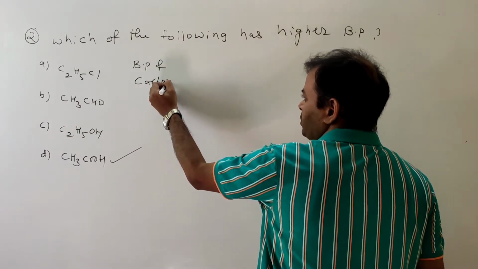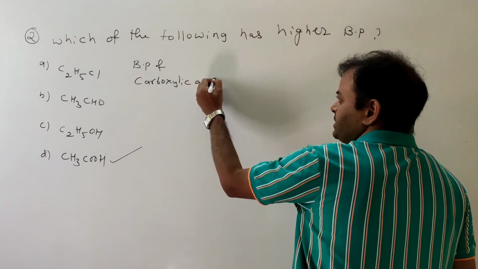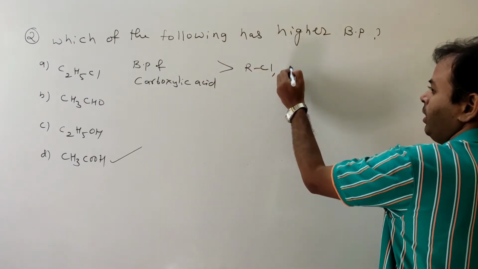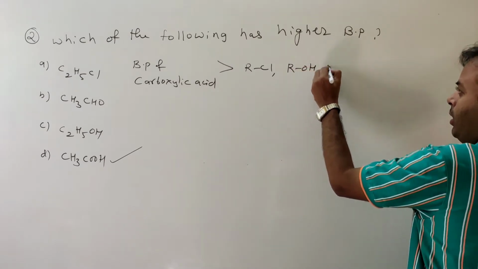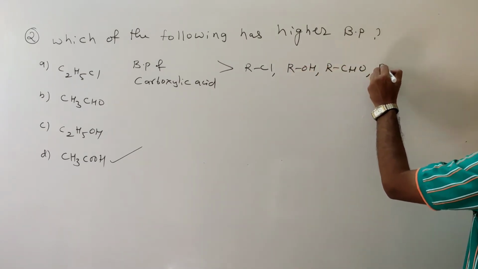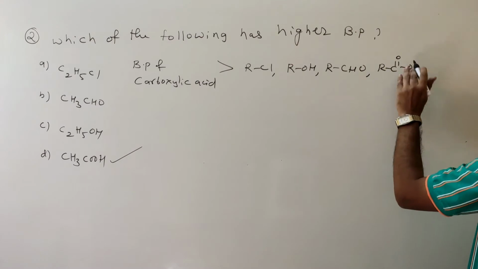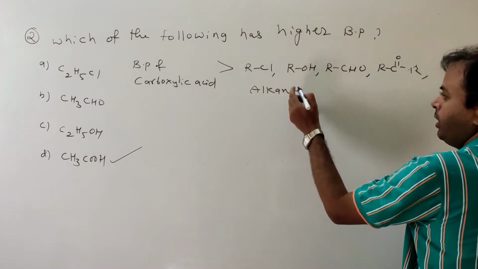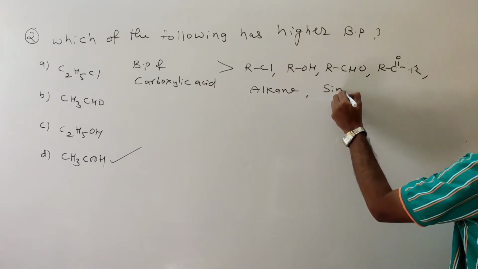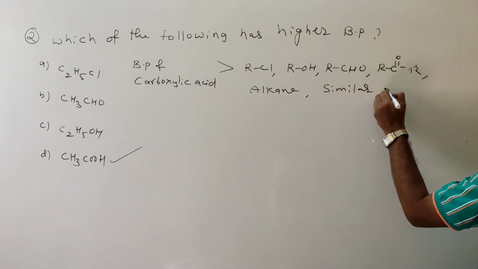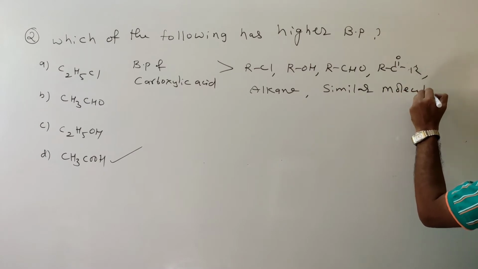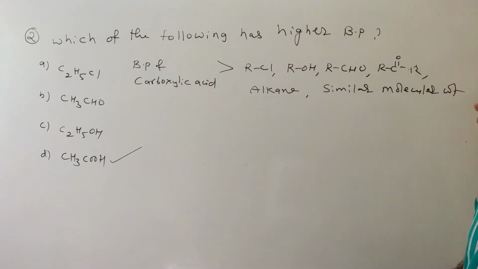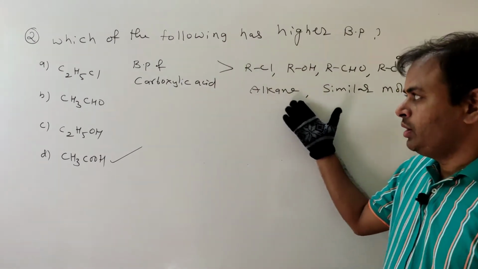The boiling point of carboxylic acid is greater than alkyl halide, alcohol, aldehyde, ketone or alkane having similar, almost comparable molecular weight.